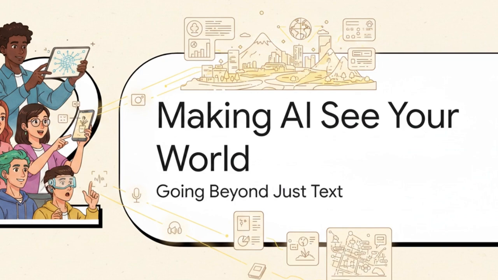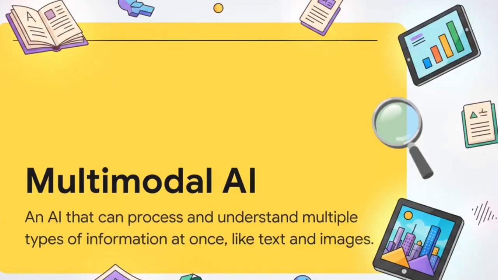So let's see how this builds, because this skill isn't just limited to text you can copy and paste. The AI in your pocket can do more than just read. It can actually see and understand your world. This is all possible because of a technology called multimodal AI. I know, it's a fancy term, but all it really means is that the AI can understand different kinds of information at the same time. So yeah, text, but also pictures, charts, and documents.